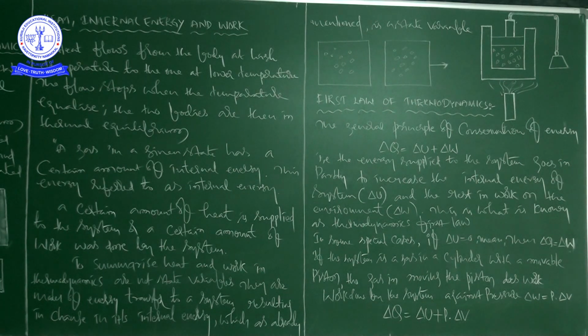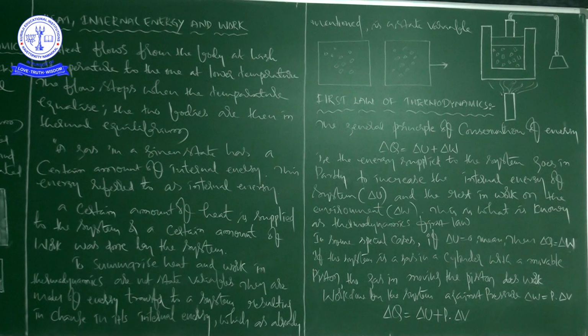This shows that if a system is taken through a process in which delta U is equal to 0, which means isothermal expansion of an ideal gas, then delta Q will become equal to delta W. That is one thing, right? In another way, suppose the heat supplied to the system is used up entirely by the system in doing work on the environment.